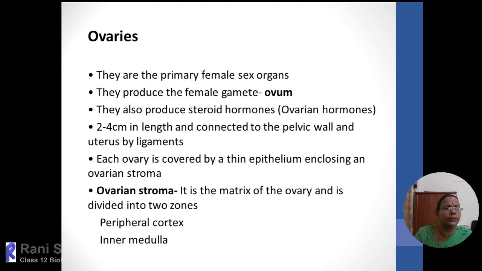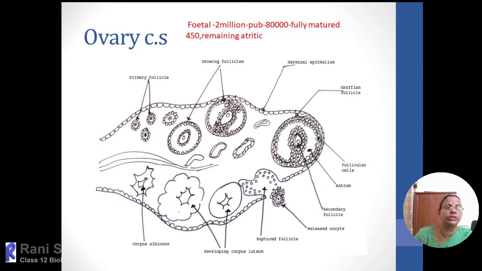Then in the medulla, the blood vessels, lymphatic vessels, and any connective tissues that are present will all be scattered within the medullary region. When we move on to the diagram of the ovary, here you can see very specifically the germinal epithelium.